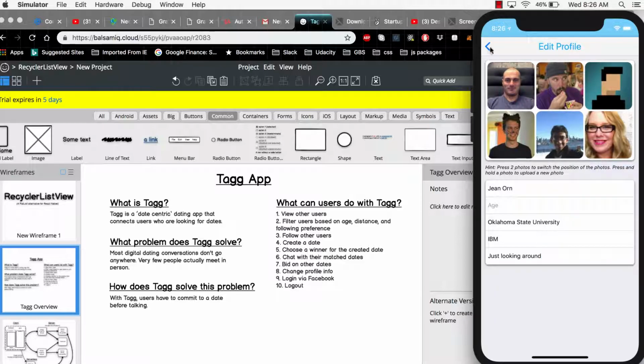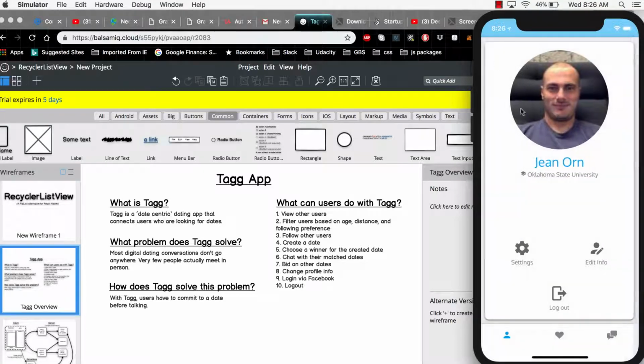And if I go back, after editing their profile, if I actually go back to this page, you can see some of this is updated. So it's got the new profile picture that I created, and it's got the new education that I made.